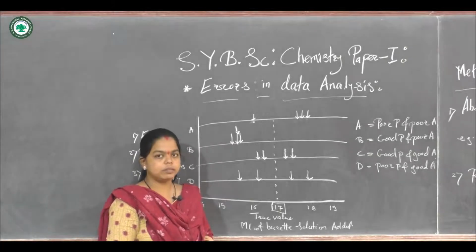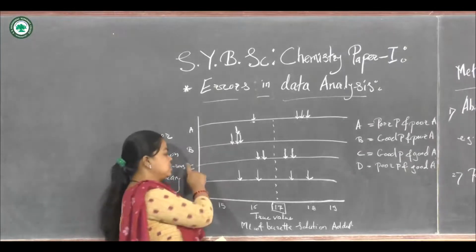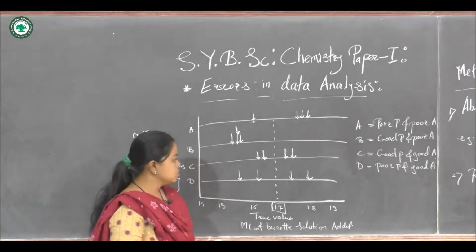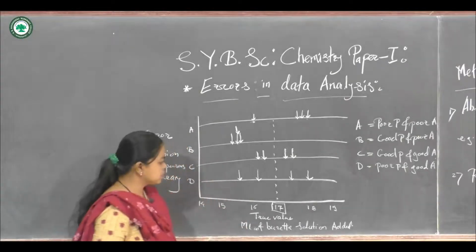There is very small difference. So this person C has good precision and good accuracy. Now let us consider person D.